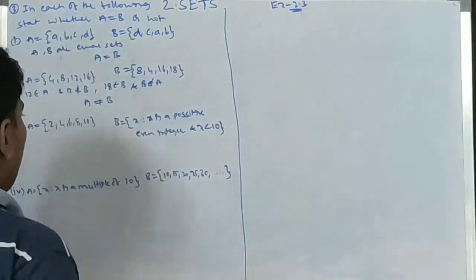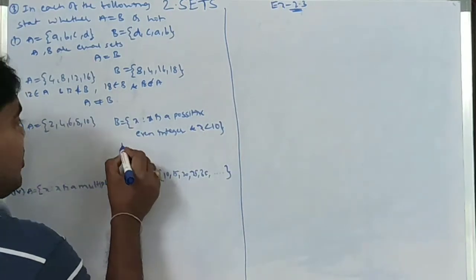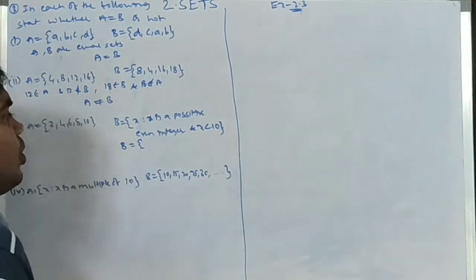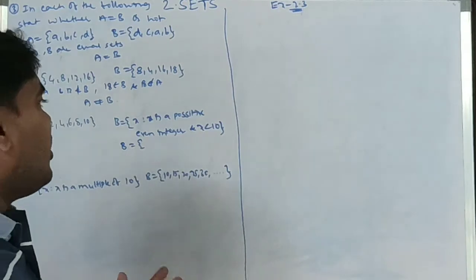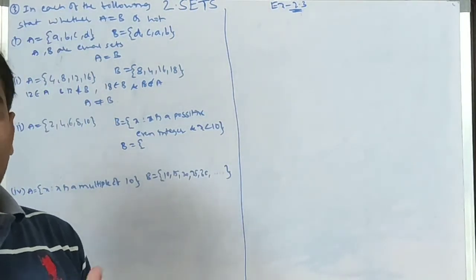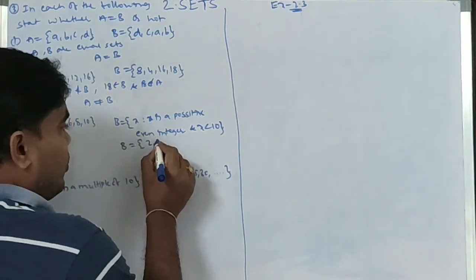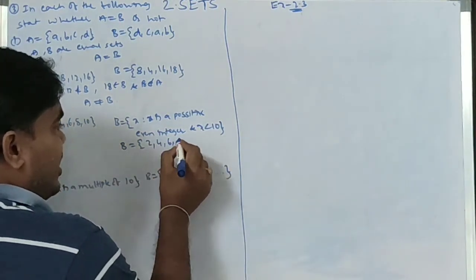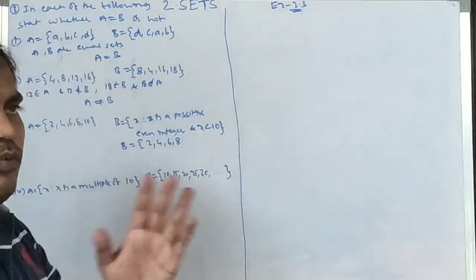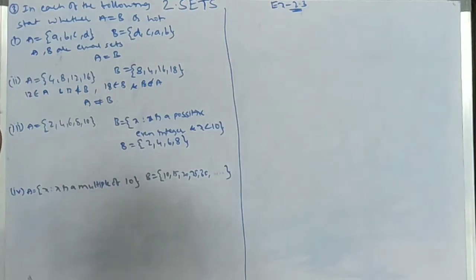Next one. Here A is in roster form, but B is given in set builder form, so I want to convert it into roster form. x is a positive even integer, x less than 10. We need to write positive even numbers less than 10: 2, 4, 6, 8. We don't take 10, only up to 8.